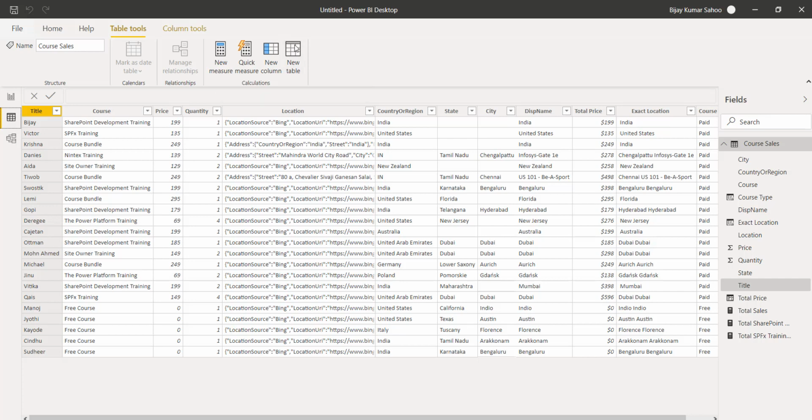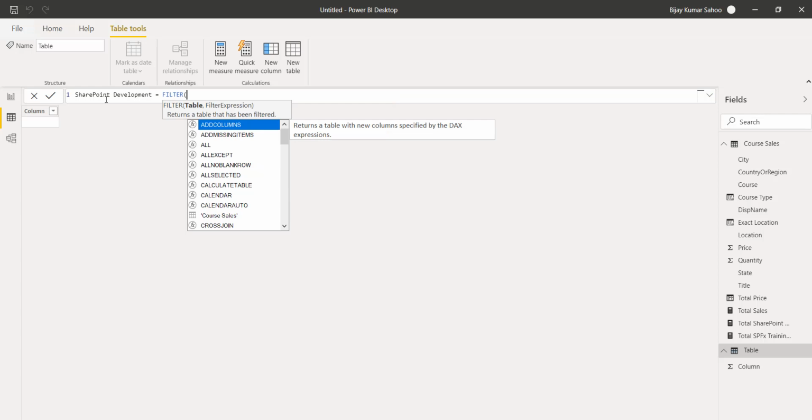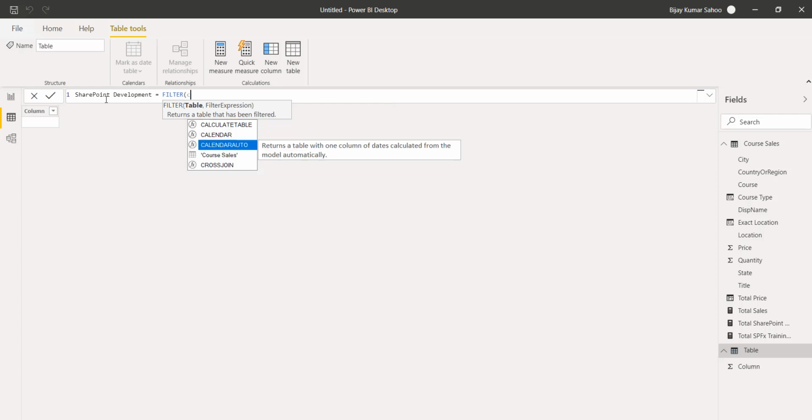So I'll click on this, and I will say it is on SharePoint development only. I'll take the SharePoint development table, and on this we will write a filter. Basically we want to filter the course sales. This is our parent table, the table which has the data, and then I will write the expression.